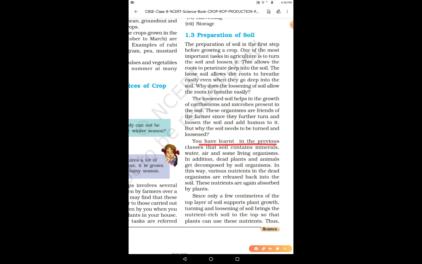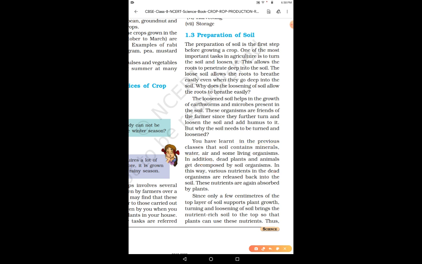You have learned in your previous classes that the soil contains minerals, water, air, and some living organisms. In addition, dead plants and animals get decomposed by soil organisms. In this way, nutrients in the dead organism are released back into the soil. These nutrients are again absorbed by the plants. So it is just like a cycle, children.